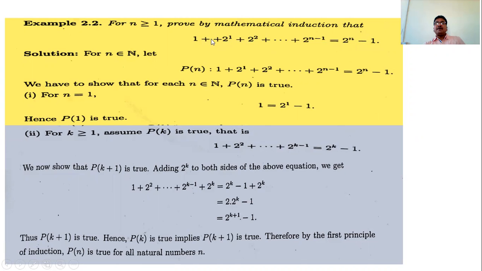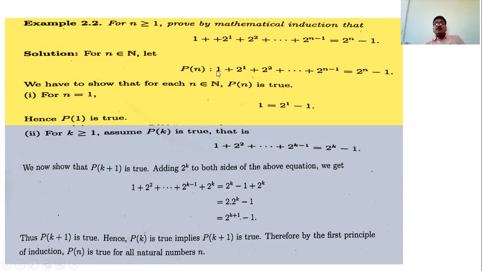Denote this statement by P(n). We have to prove this for all n greater than or equal to 1, that is, for all natural numbers n belonging to N. Now we have to show this statement is true for all n belonging to N by using mathematical induction. The first step is what? Put n equal to 1 in the LHS and in the RHS.